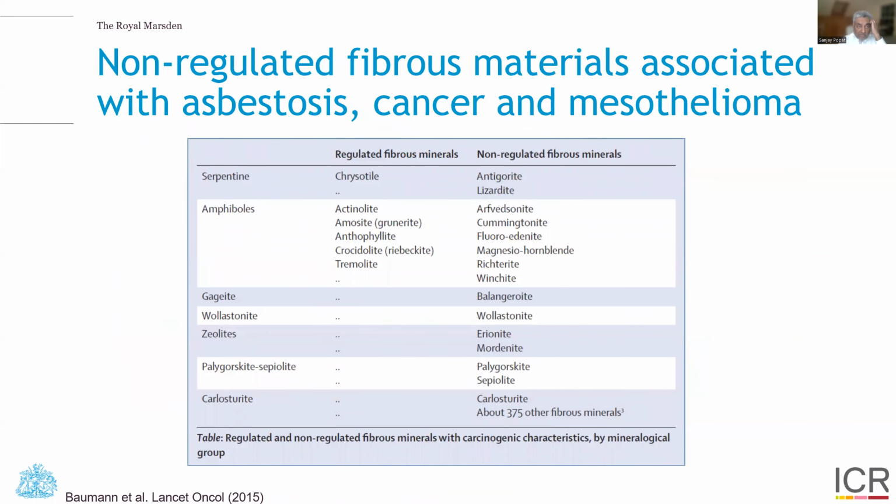But there are a number of other non-regulated fibrous materials associated with asbestosis, cancer, and mesothelioma, all diseases caused by exposure to asbestos.